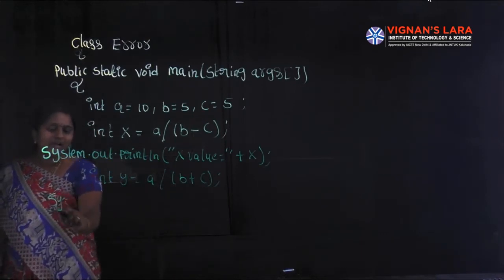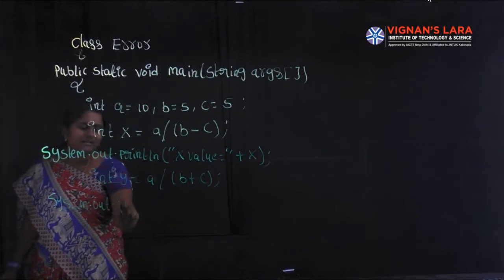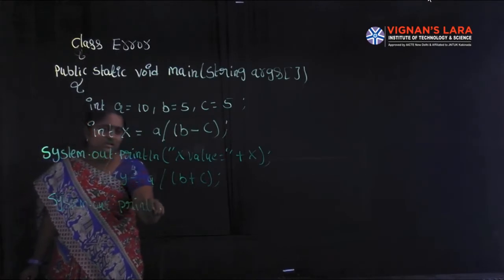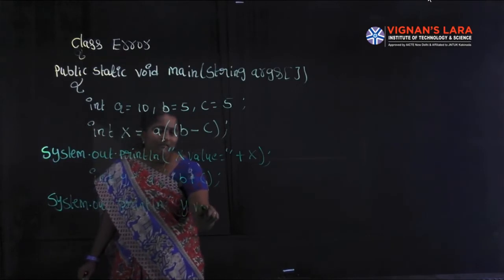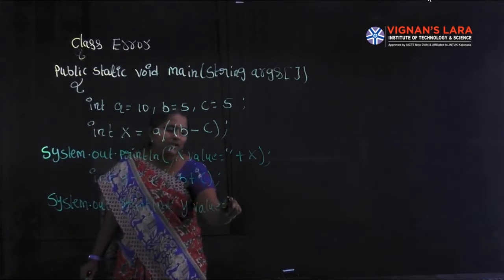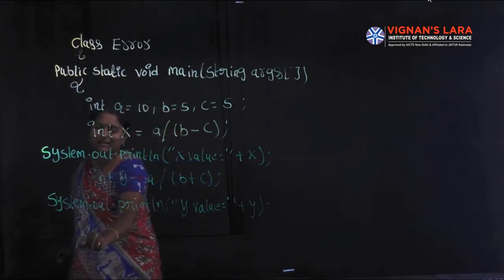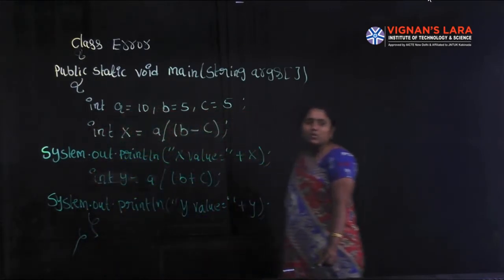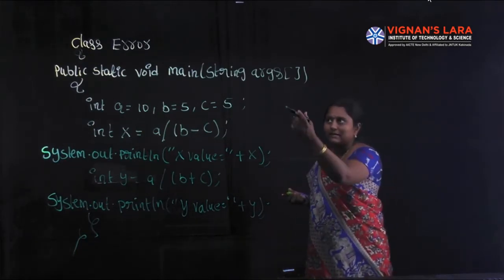I am writing one more SOP statement, System.out.println, y value equal to plus y. Here I am closing the main method body and class body. So let us look into this program. Here I am writing one program, taking one class error.